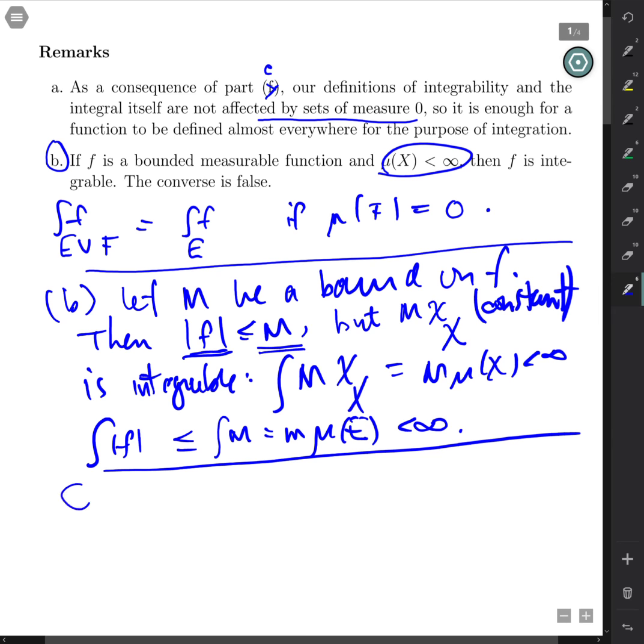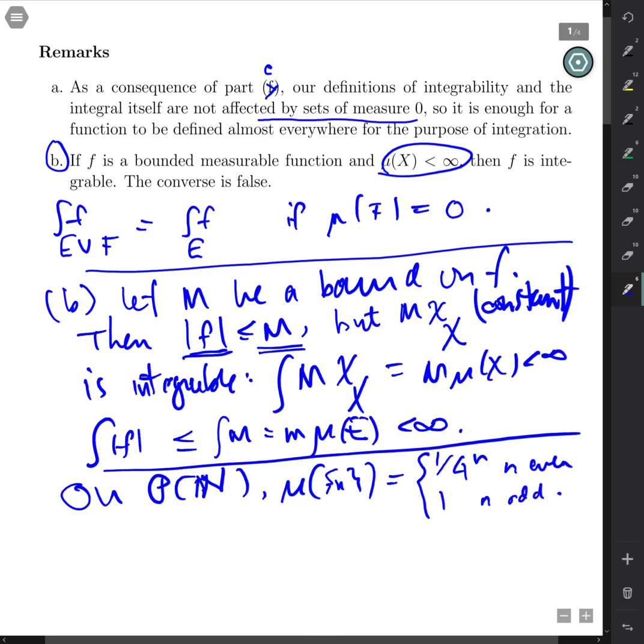So on the power set of the naturals, let mu of a singleton n equal 1 over 4 to the n if n is even, and 1 if n is odd, like so.